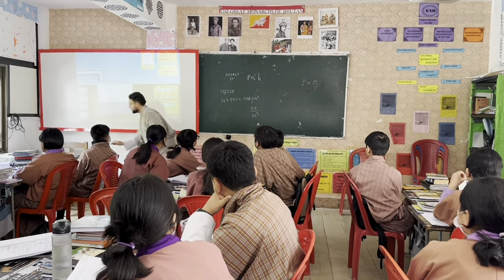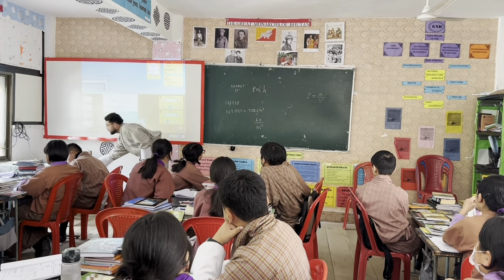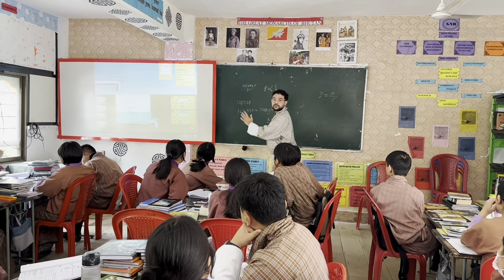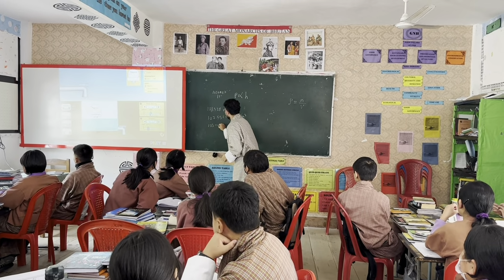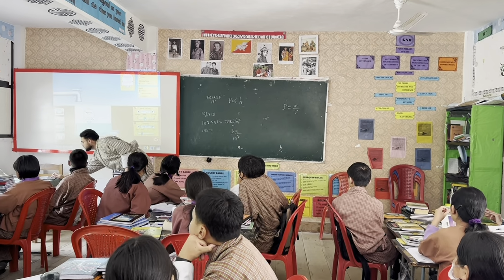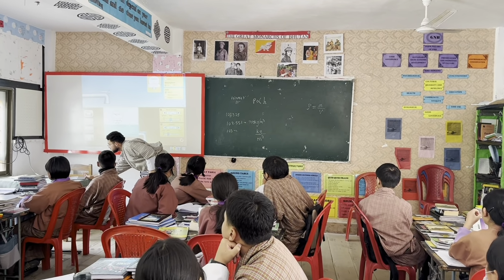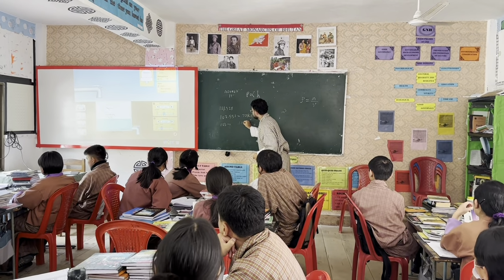So if I change it to water again, what is happening? The number increased to 103, right? What is the density of water? It is approximately 1000, okay? So 103 for 1000.